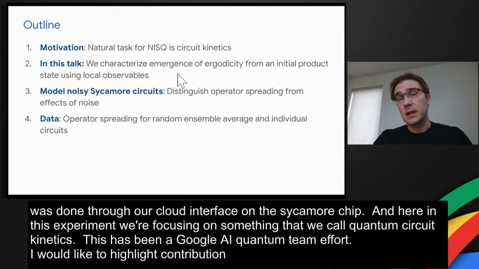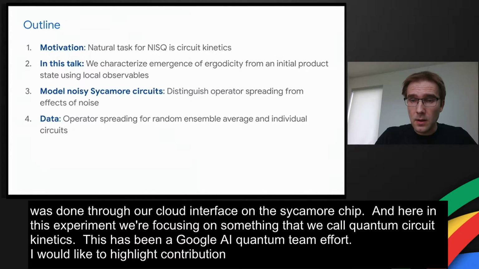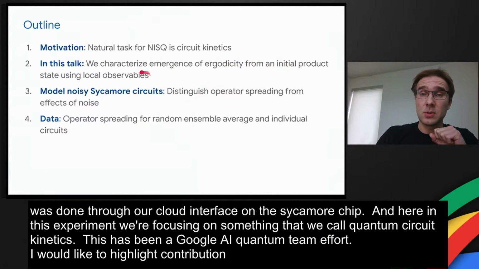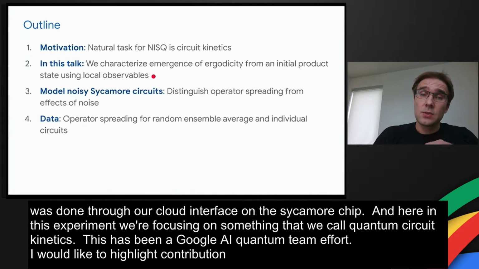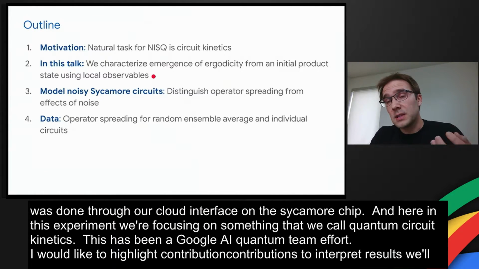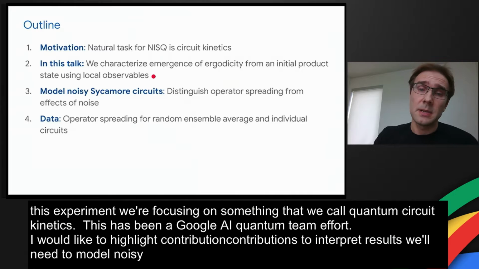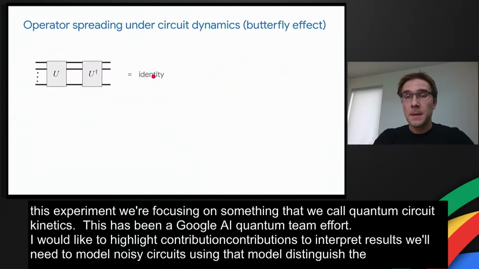What we're doing is we're characterizing emergence of ergodicity from an initial product state using local observables familiar to physicists. To interpret the results, we will need to model noisy Sycamore circuits, and using that model, we'll be able to distinguish operator spreading from effects of noise. And then I will show how all of this works in data.